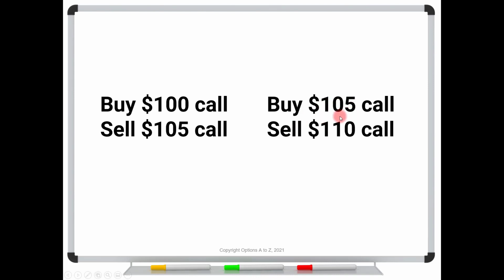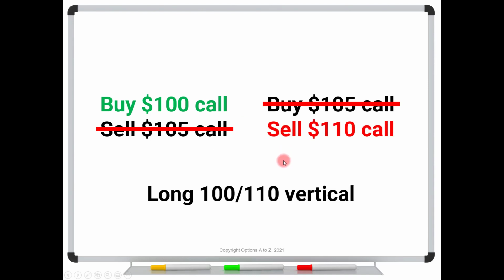But notice when I put this second trade on, that the purchase of this 105 call cancels the sale of the 105 call over here. And so when it's executed, the second trade here, I would end up being long the 100 call and short the 110. And that is being long the 100-110 vertical spread. So that just shows that buying the 100-105 vertical and then buying the 105-110 is exactly the same thing as buying the 100-110 vertical. So why is that important?